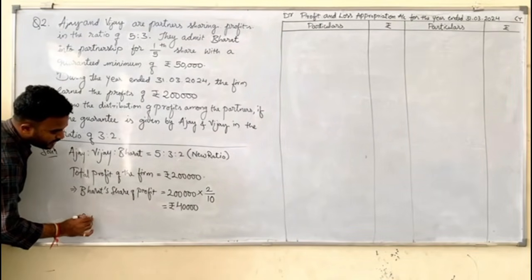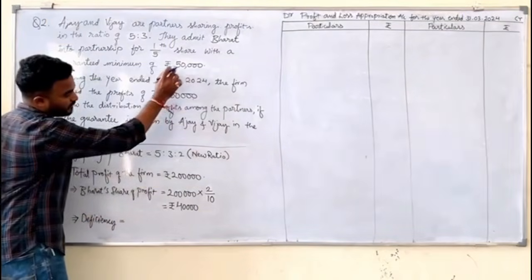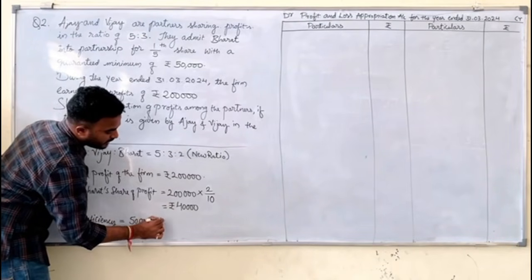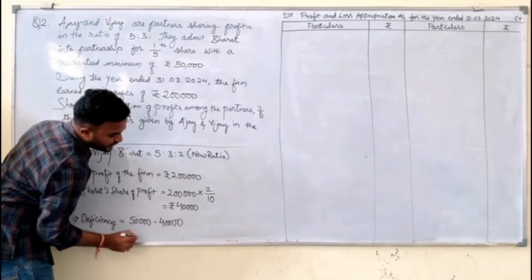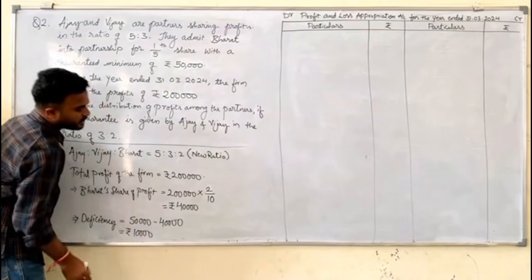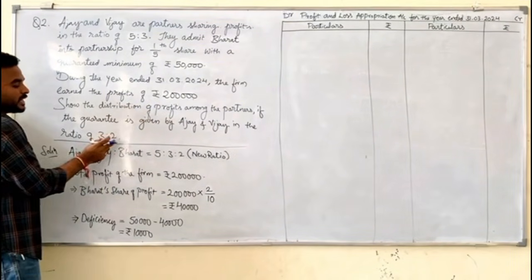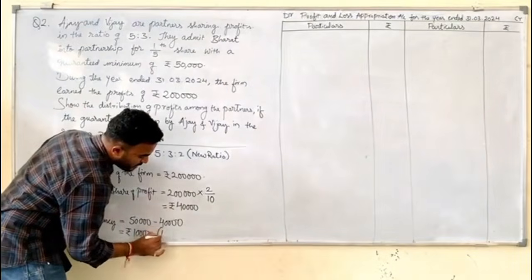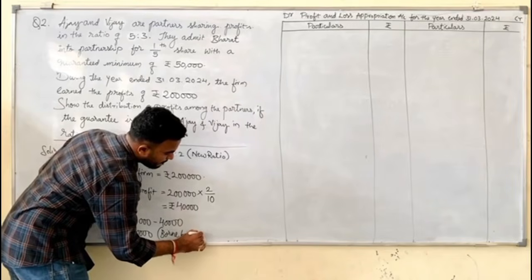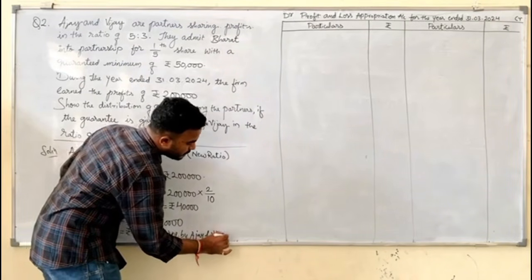This implies deficiency is equals to the amount guaranteed to him, 50,000, minus the amount he is getting this year, 40,000. So what is the amount of deficiency? Rupees 10,000. And who should bear this deficiency? The partners who have given the guarantee. Who gave the guarantee? Ajay and Vijay. In which ratio did they give the guarantee? 3 is to 2. So borne by Ajay and Vijay in 3 is to 2.